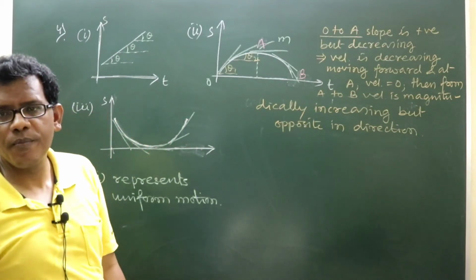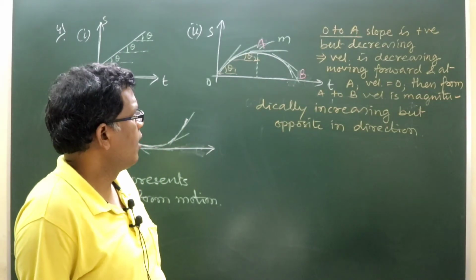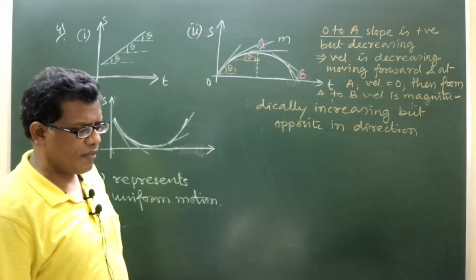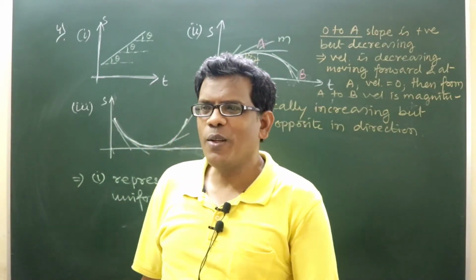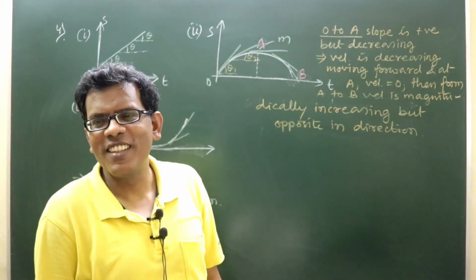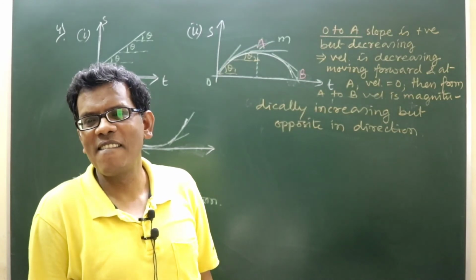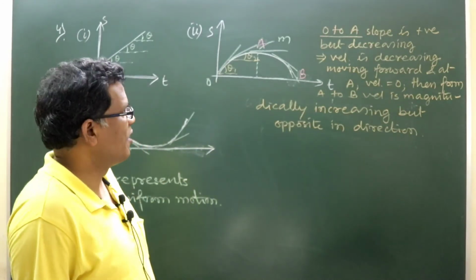Is that clear? So, what will be the average velocity of the journey? Correct, 0.